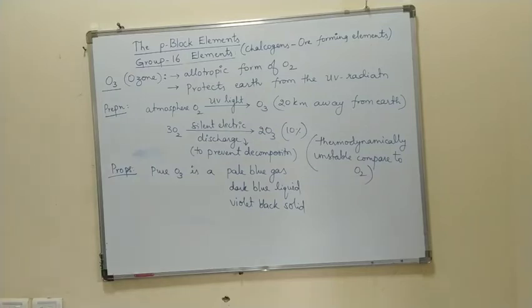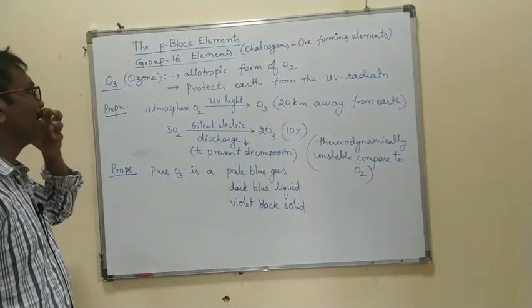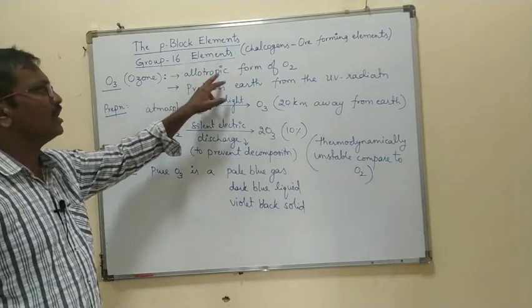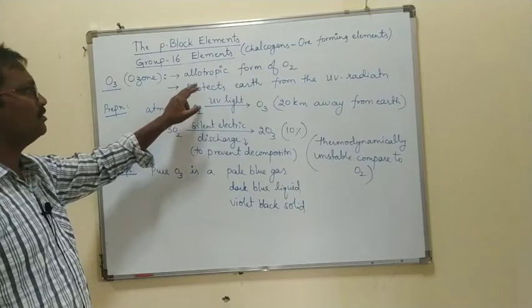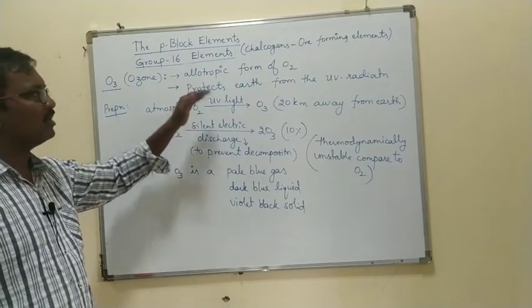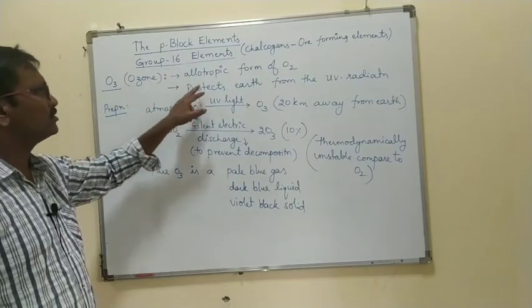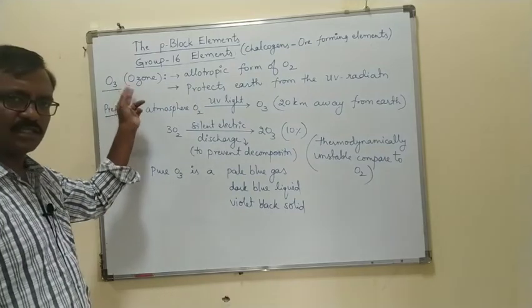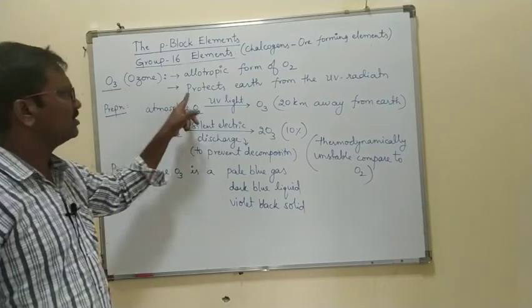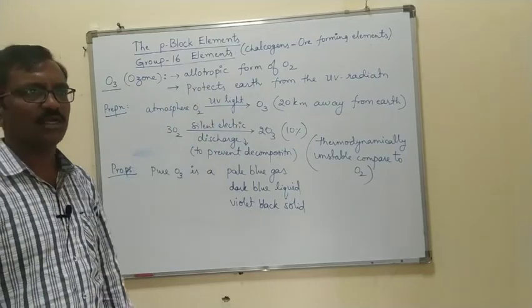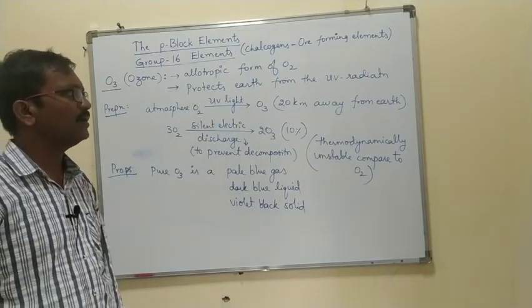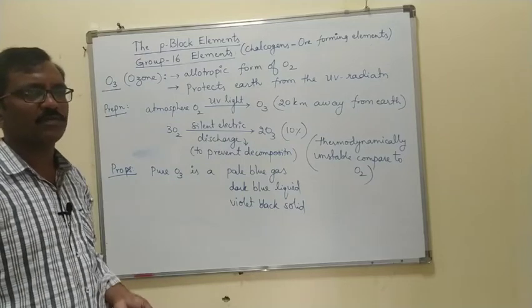The next one is the ozone. It is one of the allotropic forms of oxygen. What is allotropic? One component exists in different forms. Oxygen also exists in the form of O3, right? What is the role of ozone? It protects Earth from the UV radiation, right? So how does it protect from the UV radiation?